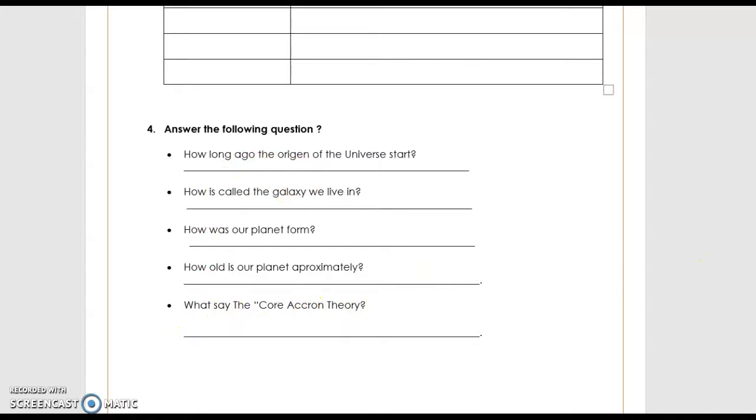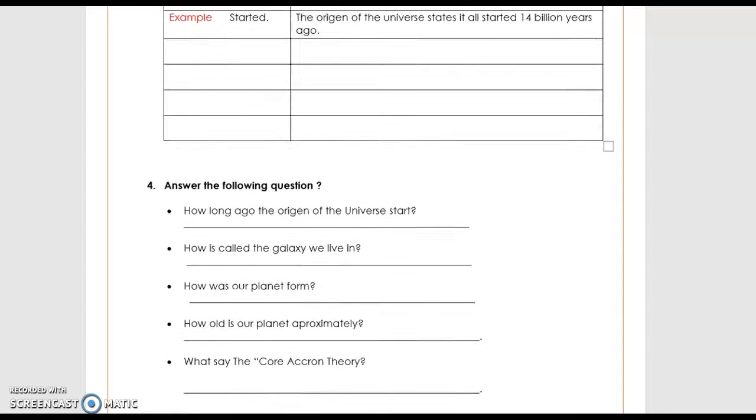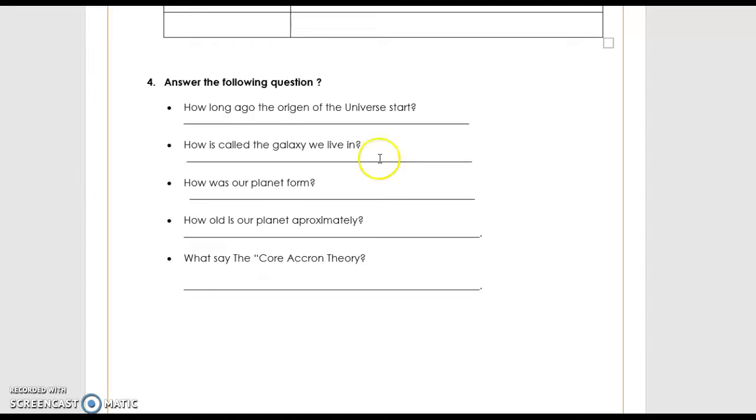Respondemos estas preguntas con el texto del ejercicio 2. Recordemos que how significa cómo, how long, cuánto tiempo, how old, cuántos años.